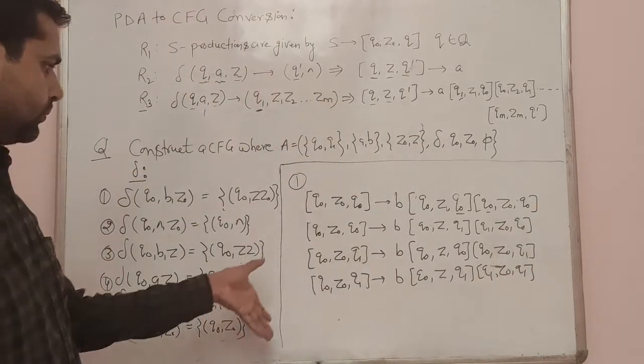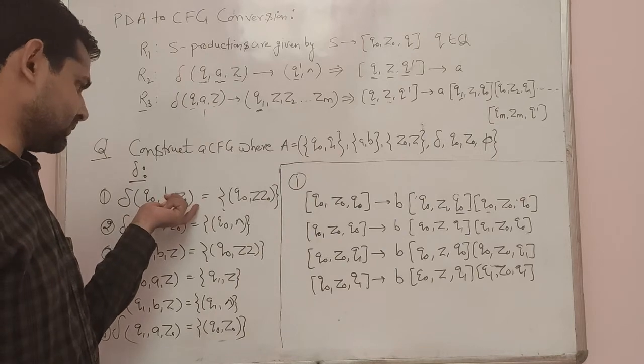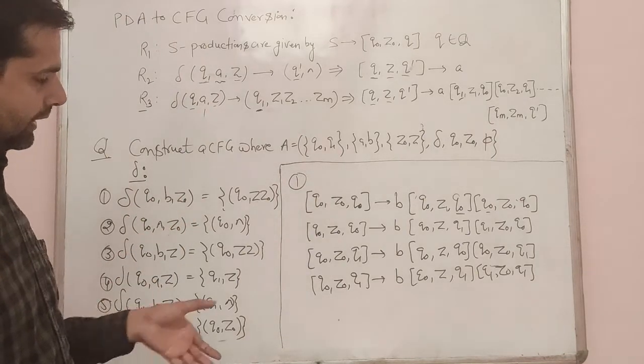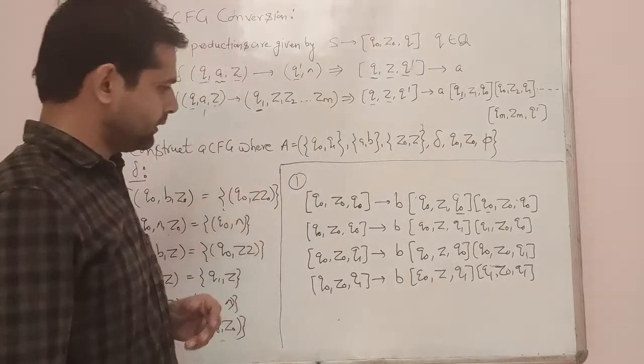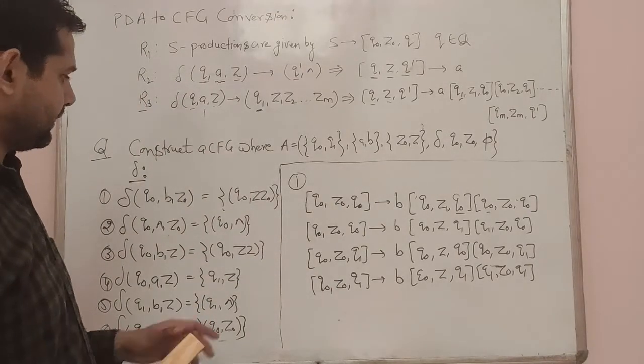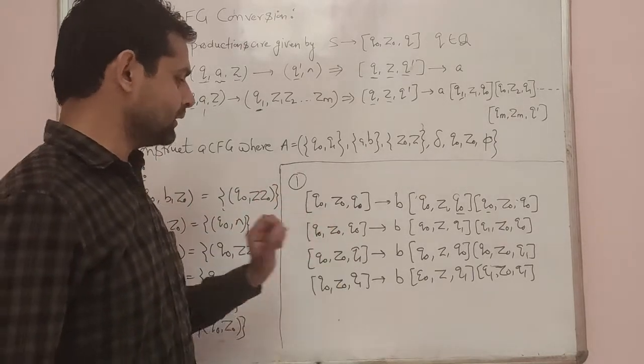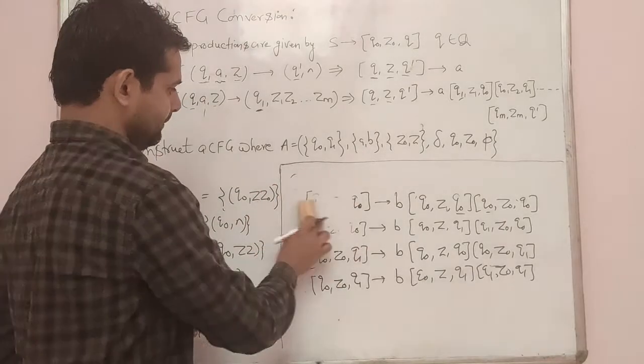So these are the four productions which are generated by this single production of pushdown automata, and these four belong to the productions of the context free grammar, right? So we have applied rule 3 on this one and converted it into context free grammar productions.